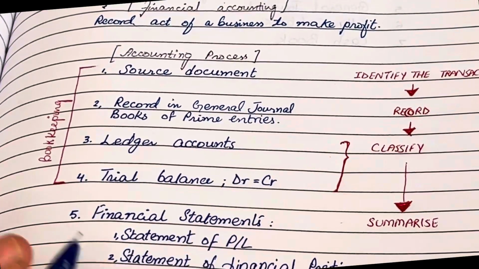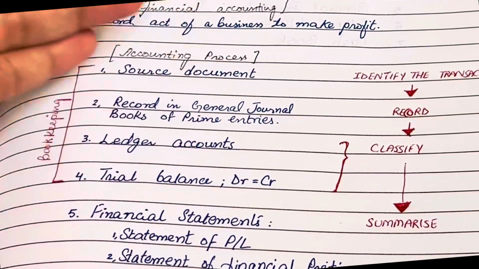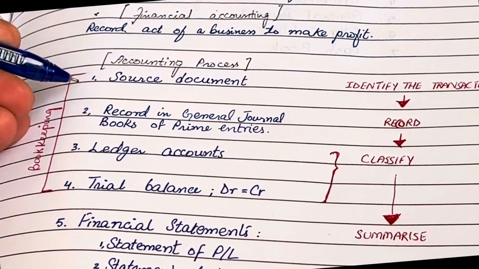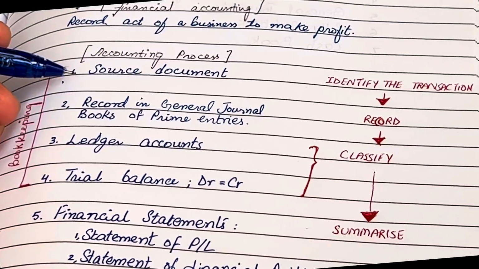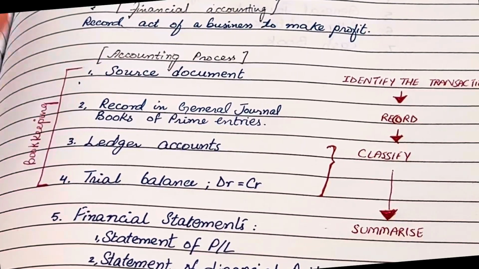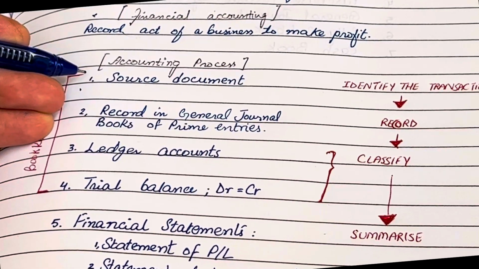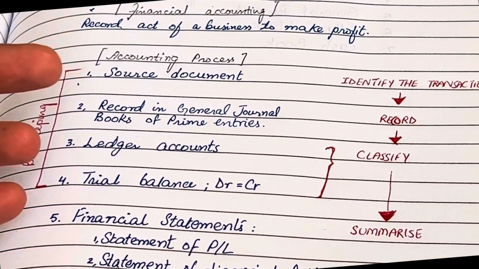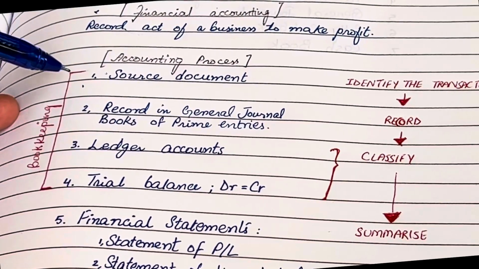Now let's understand the accounting process, right? Accounting is not just about keeping records, it follows a systematic process. Let's go step by step. Here, as you can see, the first step is the source documents. Of course, every financial transaction starts with a document. For example, when we buy goods, the invoice is the source document. When we make a payment, the receipt is the source document. These documents provide evidence that a transaction has occurred. So this is a very important document for an accountant.